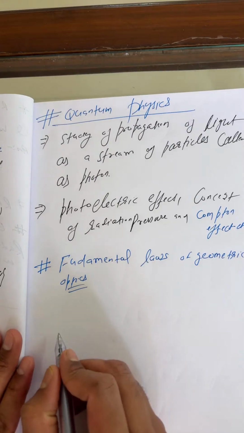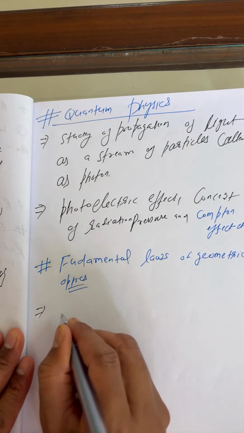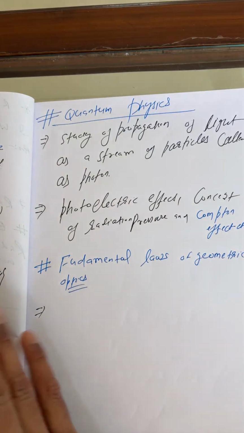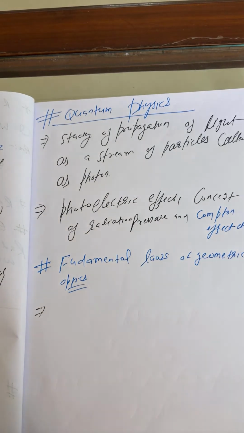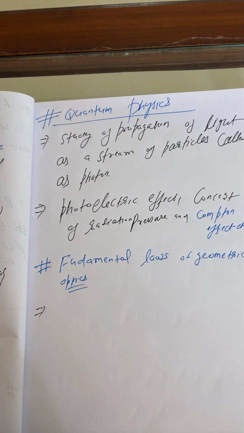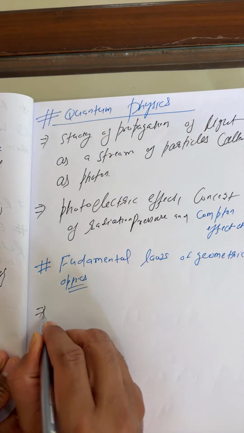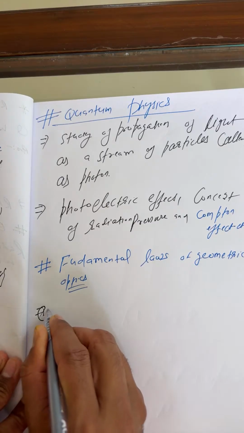Geometrical optics is based on five fundamental laws.